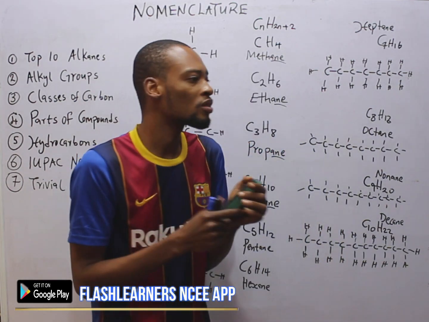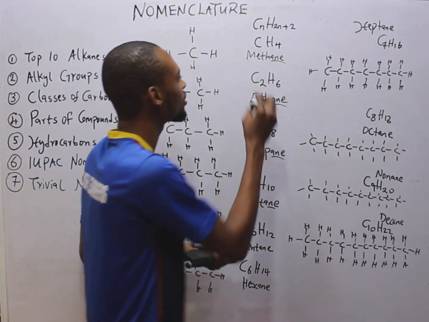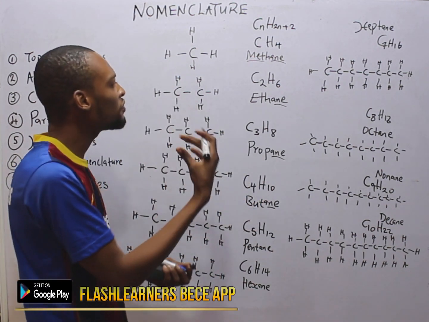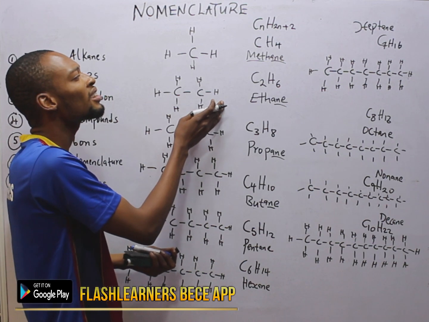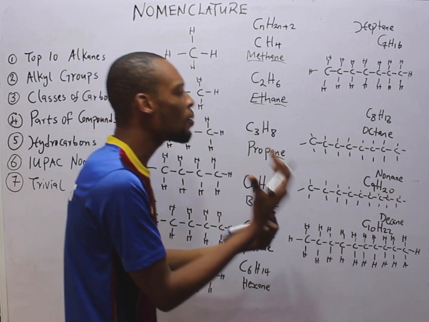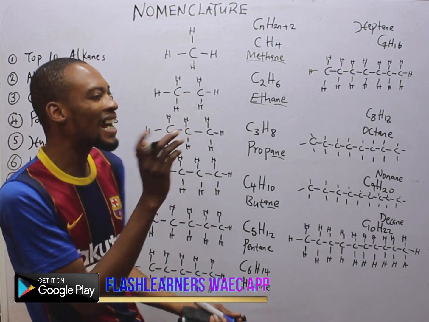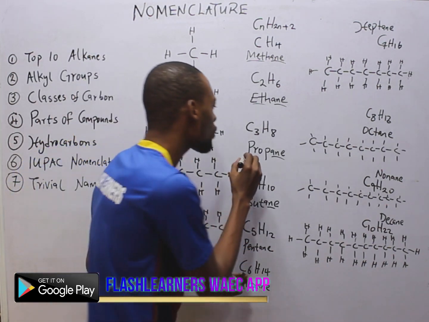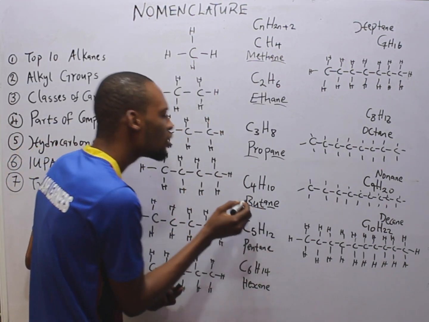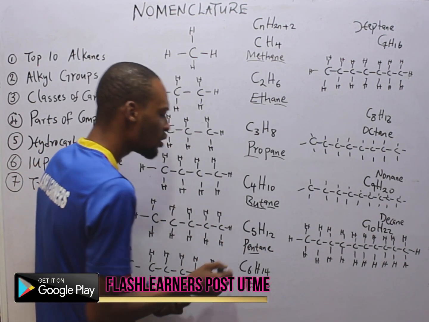Look at something. Once the number of carbons is 1, you will likely arrive at a name, M-E-T, meth-something. Once we have 2 carbons, you will likely arrive at eth-something. Once we are naming a compound, whether hydrocarbon or not, or alkanes, and the number of carbons is 3, you will likely arrive at something with the name prop. Prop will be among the name. Once the number of carbons is 4, but will be among the name. If the number of carbons is 5, pent will be among the name.